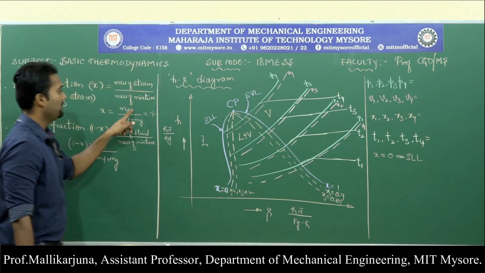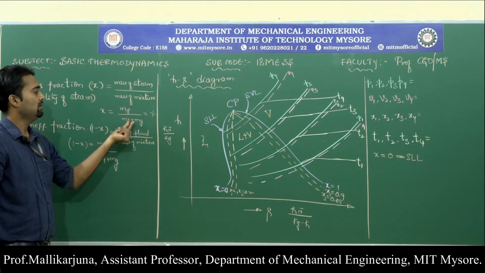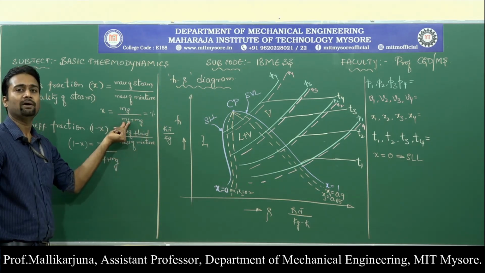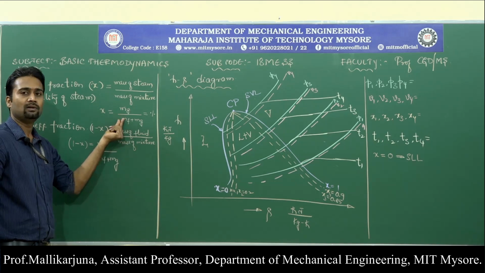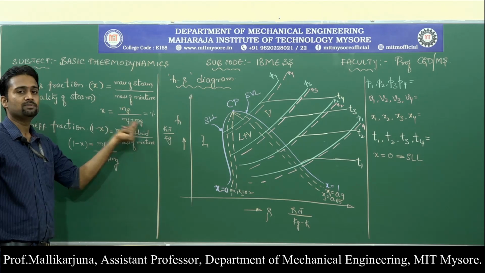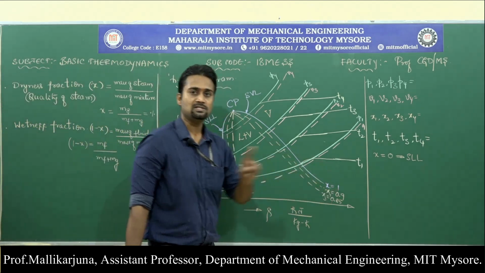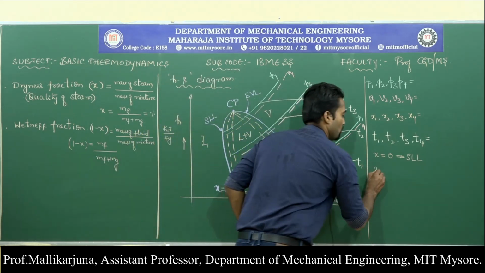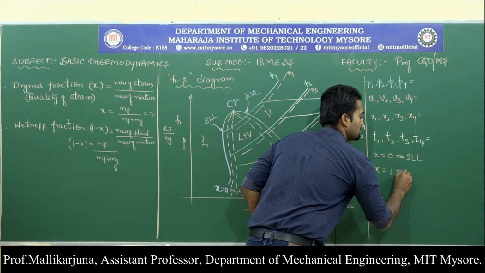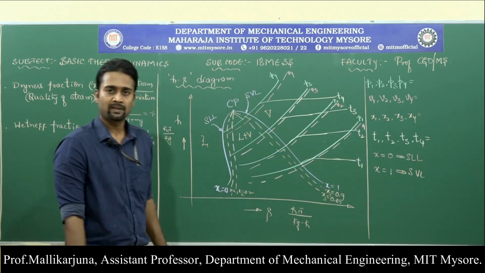The mass of the gas itself is 100%, so there is no meaning to mf, the quantity of mf. No liquid particles are present in the sense mf is 0. mg divided by mg becomes 1. That is why the dryness fraction on this line is 1. So x is equal to 1 means this is the saturated vapor line on which no liquid particles are present.